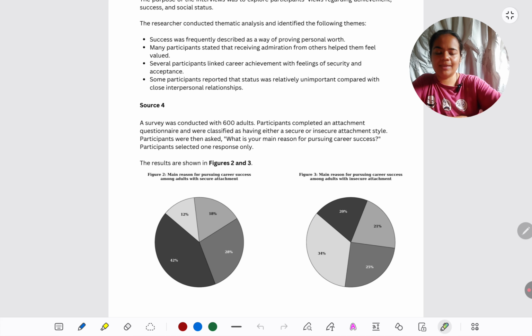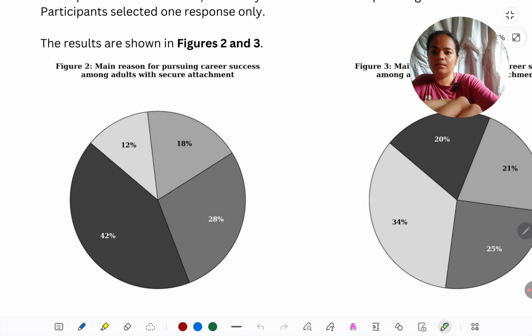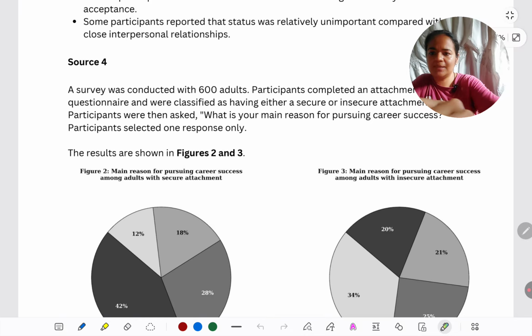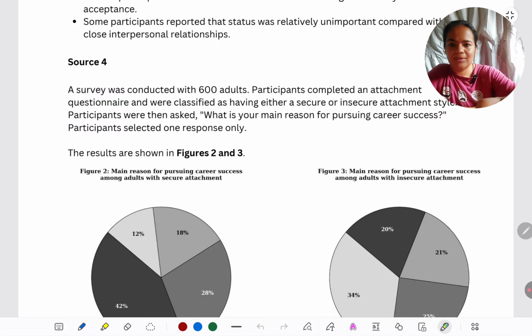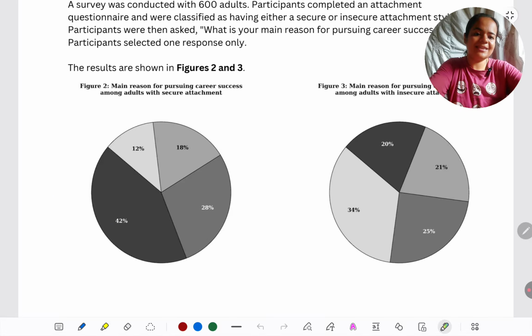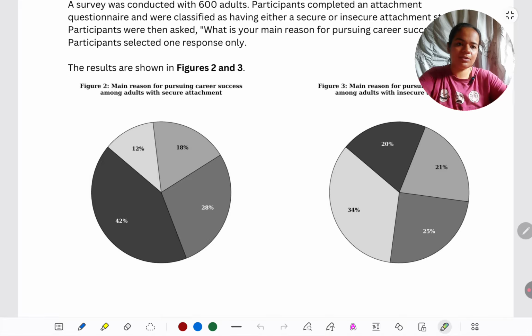Source 4 is a pie graph. In that we can see there are people who have been interviewed again, I believe. Surveys conducted with these people, and we have come to know whether they're securely or insecurely attached. Now, those who are securely attached, what are their reasons for pursuing a career, has been compared with those who are insecurely attached. What are their reasons for pursuing a career?